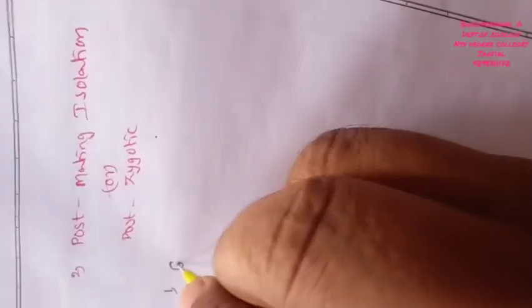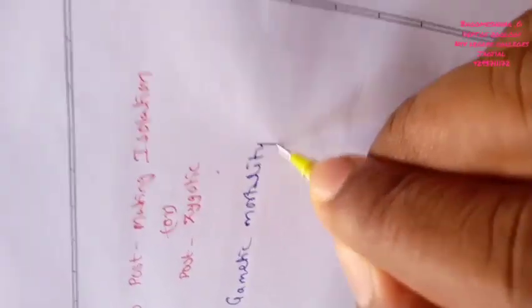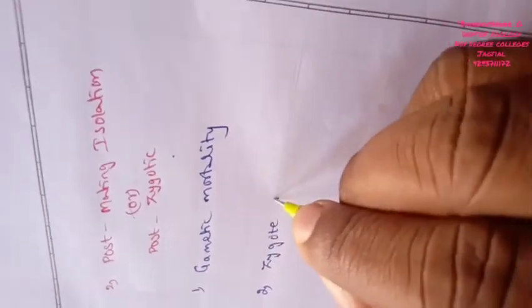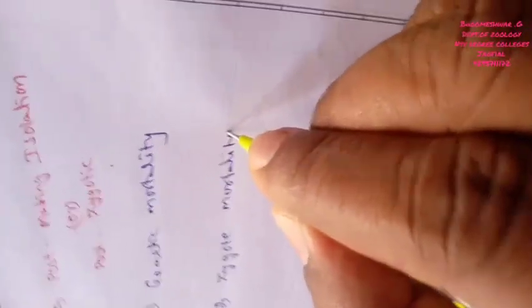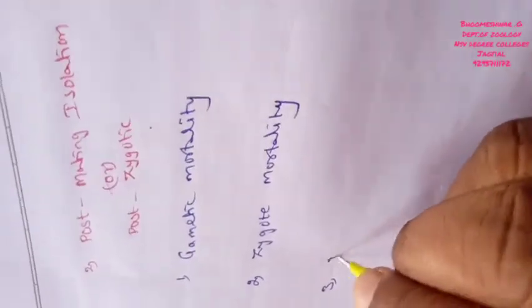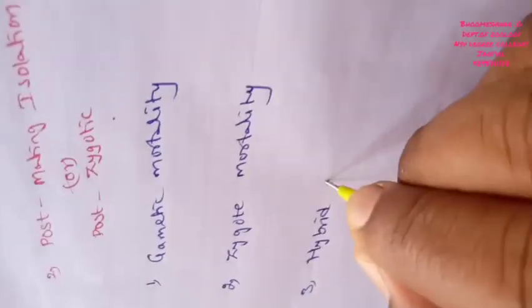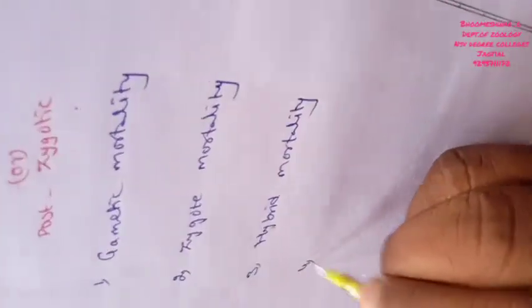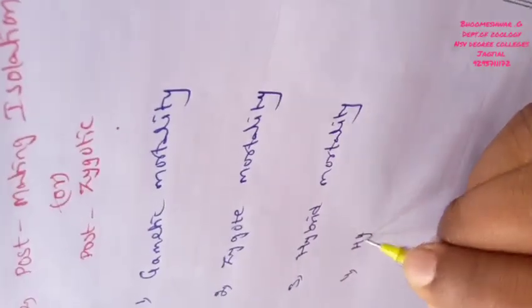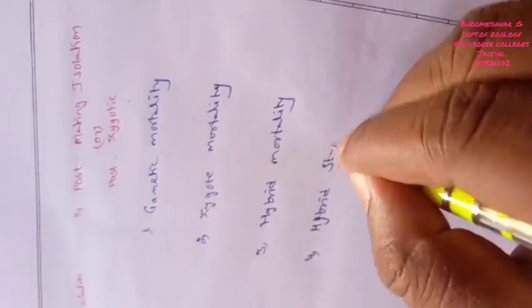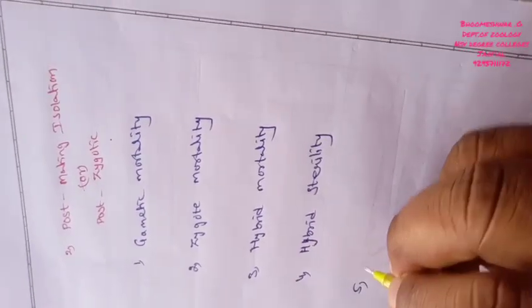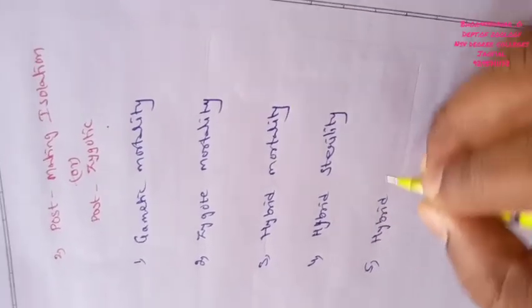The first one is gametic mortality, the second is zygote mortality, the third is hybrid mortality, the fourth is hybrid sterility, and the fifth is hybrid breakdown.